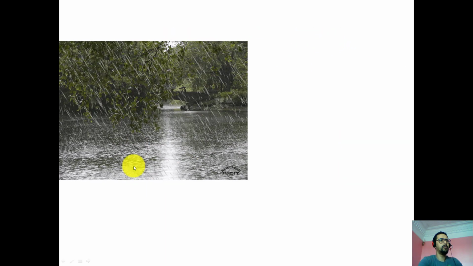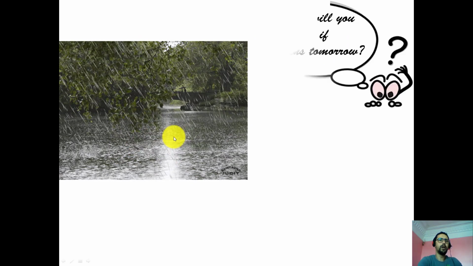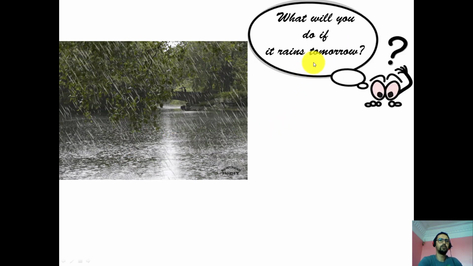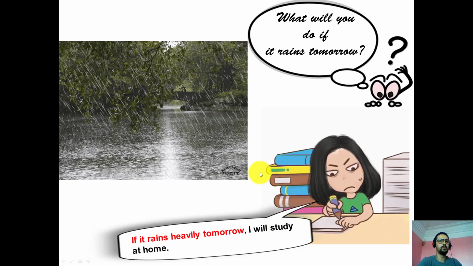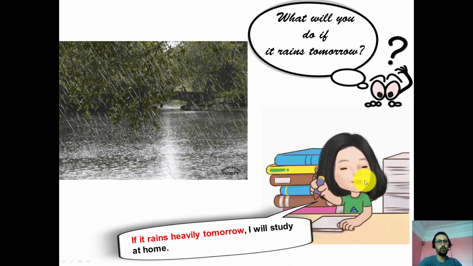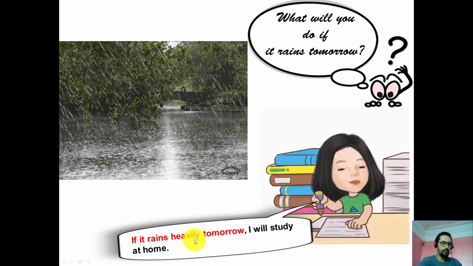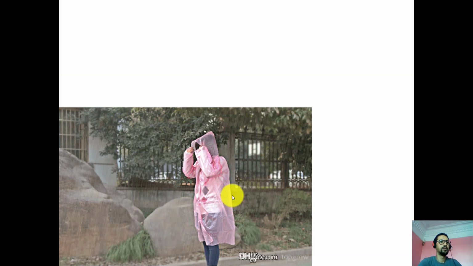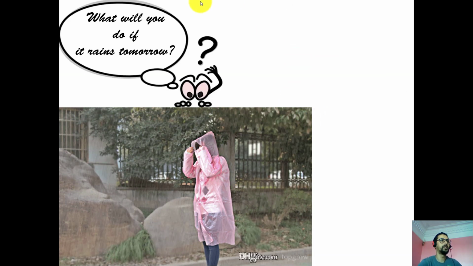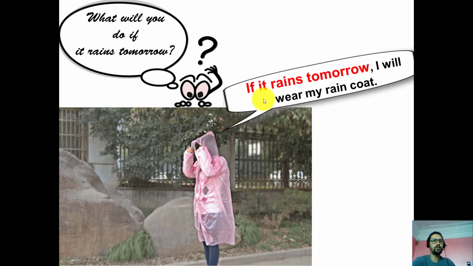Next, here we see rain. What will you do if it rains tomorrow? If it rains tomorrow, I will study at home. It is possible to stay home and study if it rains tomorrow. Next example. What will you do if it rains tomorrow? If it rains tomorrow, I will wear my raincoat.